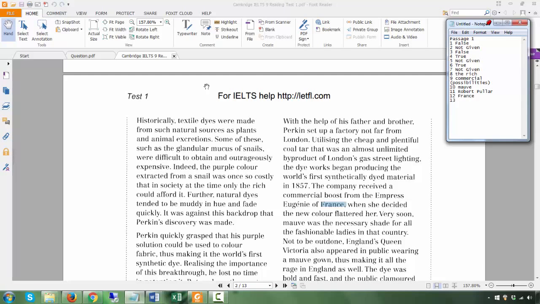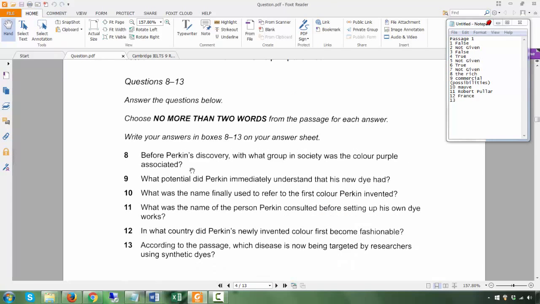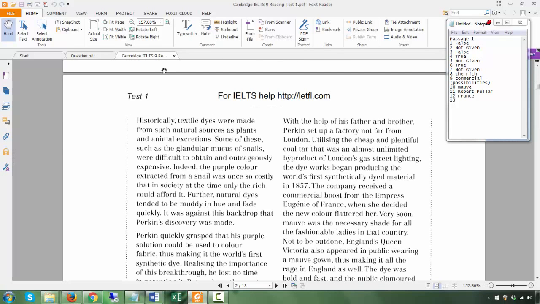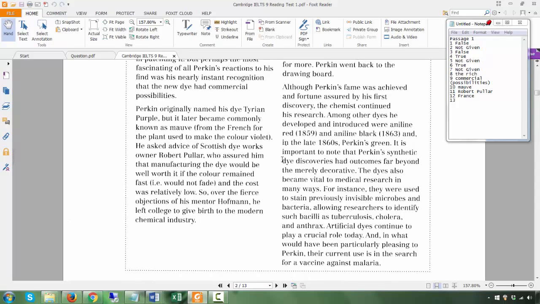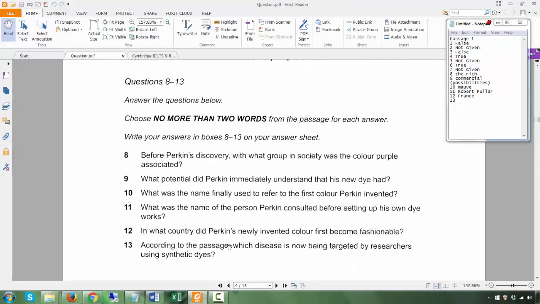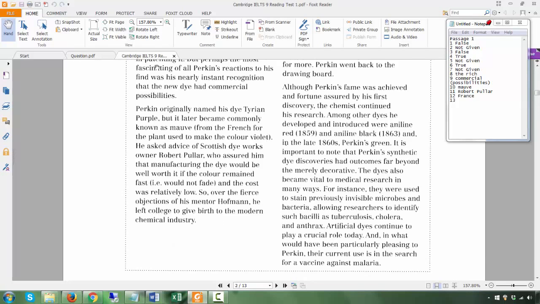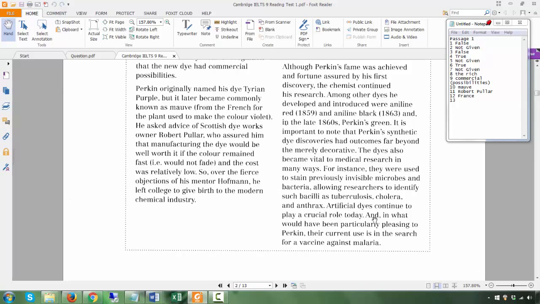Last question. According to the passage, which disease is now being targeted by researchers using synthetic dyes? Which disease is now targeted by the researchers using synthetic dyes? Okay, all the way to the bottom.